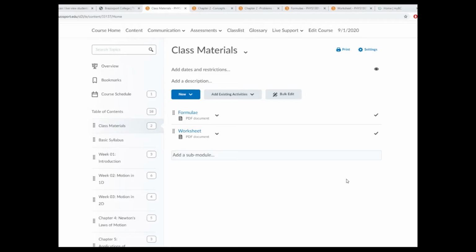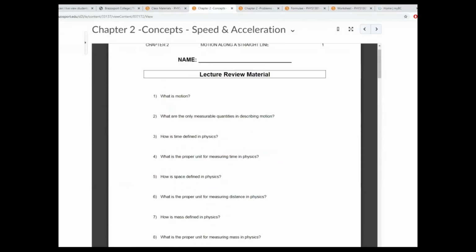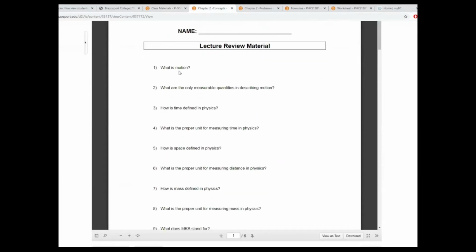Before we do that, I want to go back here, and I want you to open up the concepts. Notice that this follows the lecture, so this is where you end up taking notes. The question is, what's motion? Motion is displacement of mass in time and in space. Then we're going to describe it in the way we measure things. So what are the only measurable quantities in describing motion? Mass, time, and space.